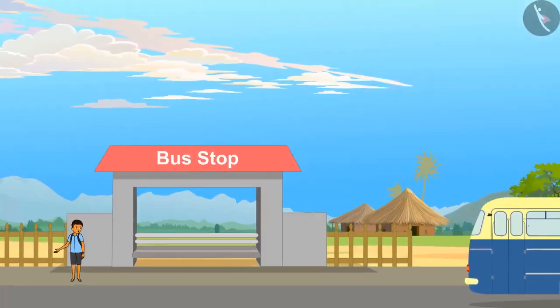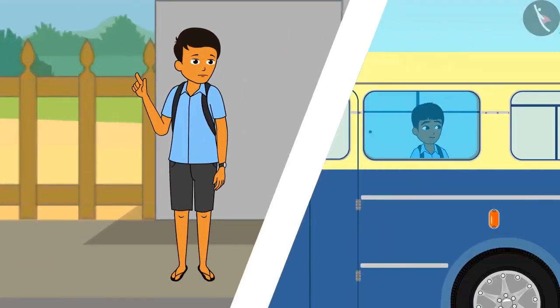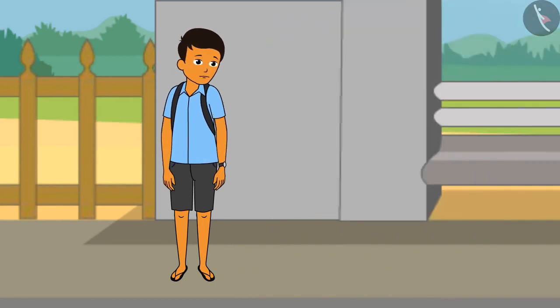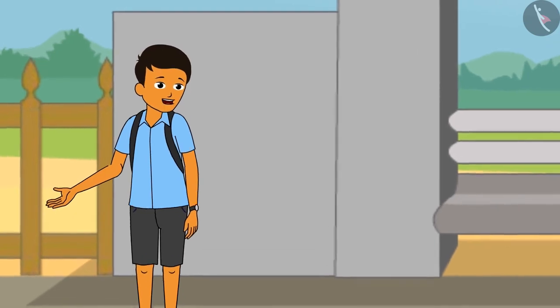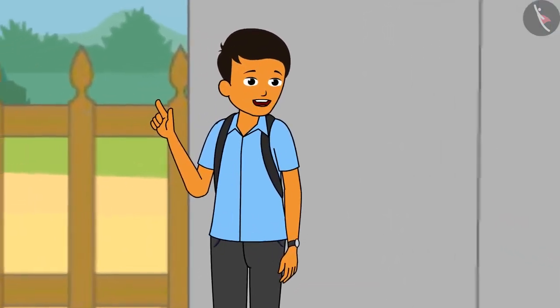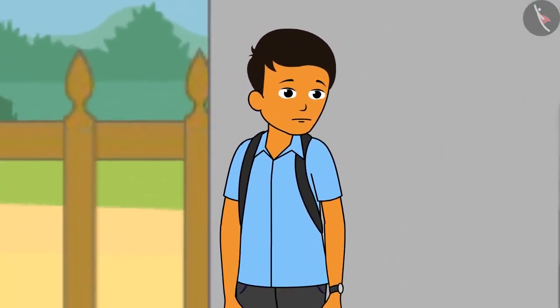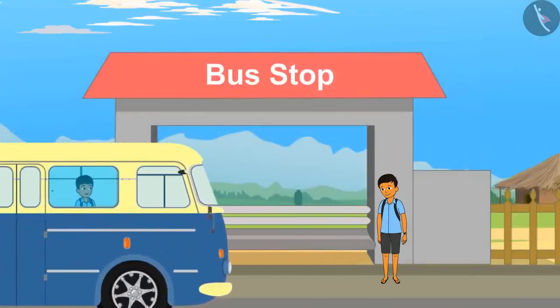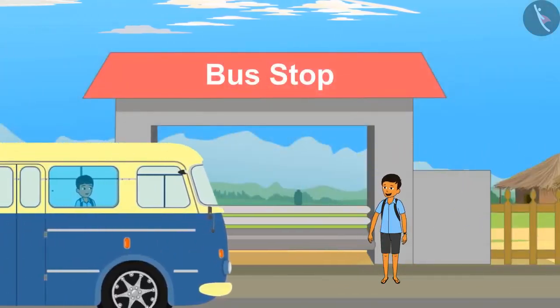Oh, the bus just left. Shyam is sitting in the bus. It is 7 a.m. Shyam will reach before me. The next bus will come in 10 minutes. It looks like I will get late. Shyam would have reached. Oh, the bus in which he left has reached now.